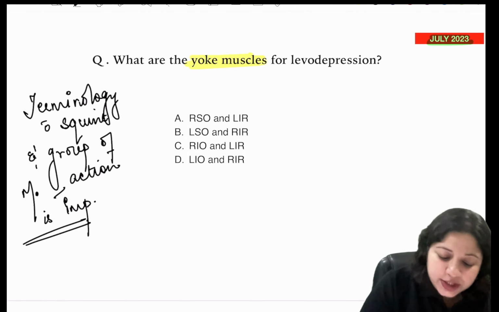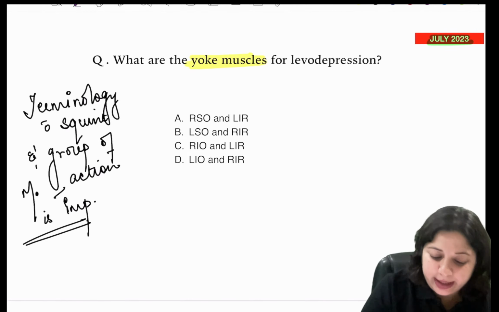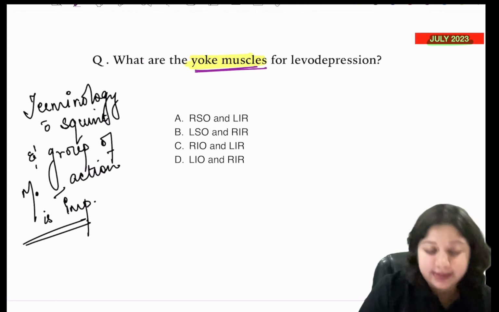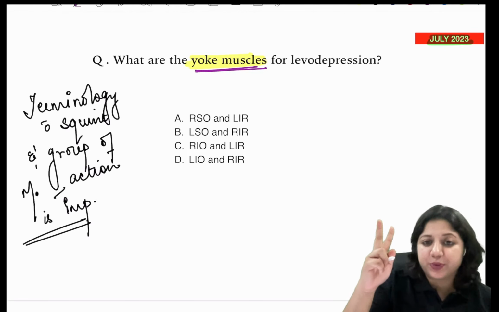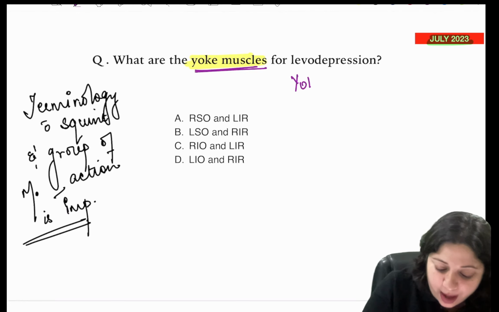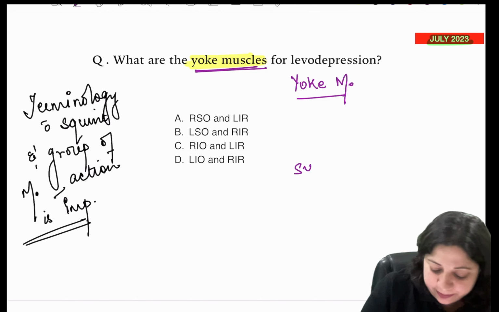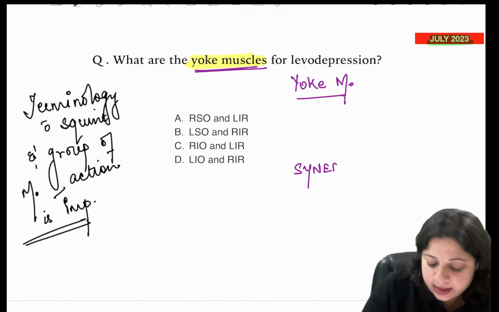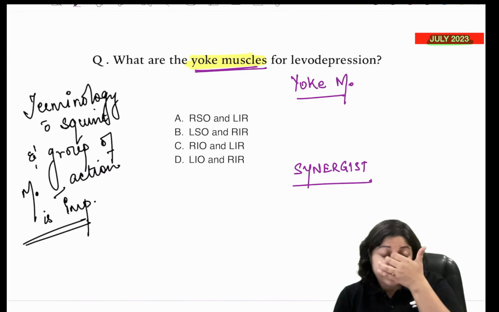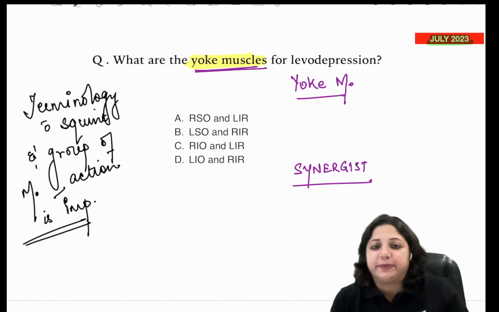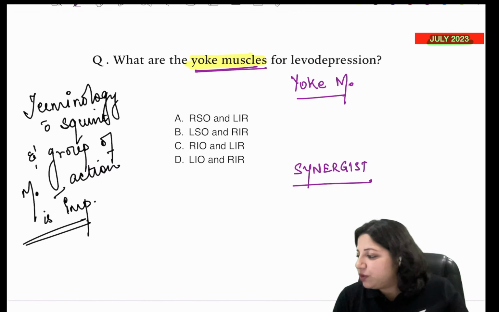So now, first you need to tell me, what do you mean by the term yoke muscles? What are yoke muscles? There are two terms which I want you to clear first. One is yoke muscles, and the other is synergist. Tell me, what is synergist and what is yoke muscle? Anybody who wants to attempt this?